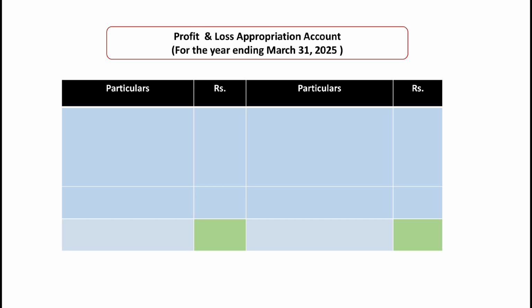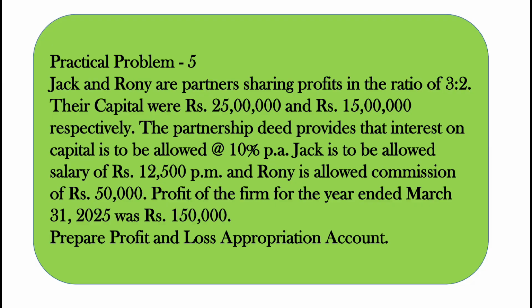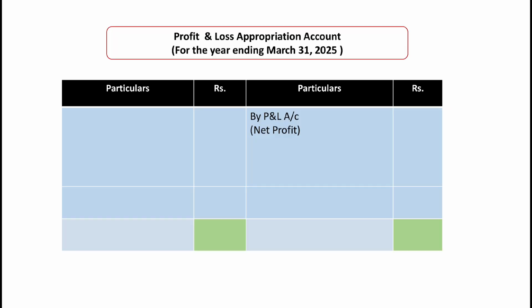So let's start. As we know, first of all we have to transfer either profit or loss. In our question we have profit of rupees 1,50,000. So we'll transfer profit of rupees 1,50,000 in profit and loss appropriation account, and that will be transferred on credit side, or we can say on right hand side, as by P&L account. In bracket you can mention net profit, and the amount of profit we have is 1,50,000. Again we come to the question.